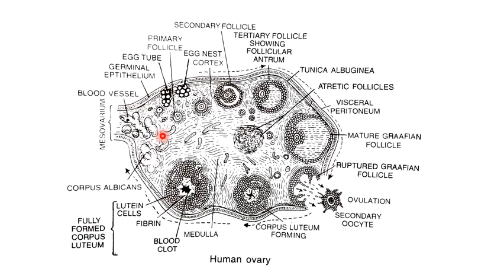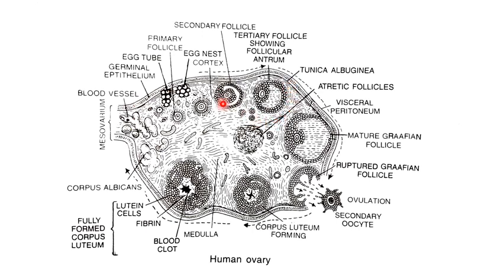Now this is a diagram of the human ovary, and if you recall, when we discussed the ovary, we said it is surrounded by the germinal epithelium. So these striations as we see here is the germinal epithelium. Below this is the fibrous layer, that is tunica albuginea.